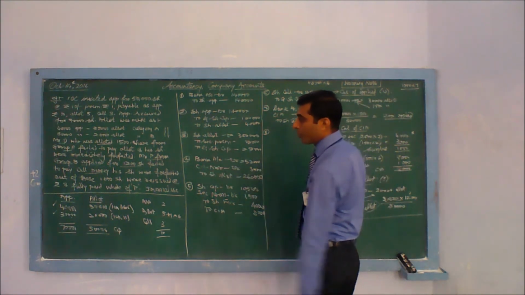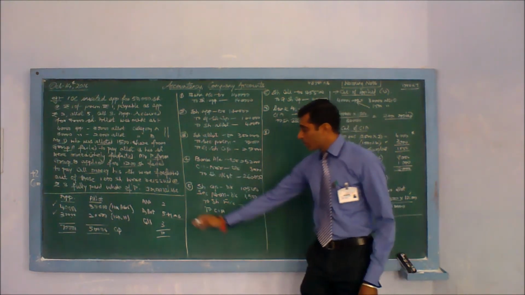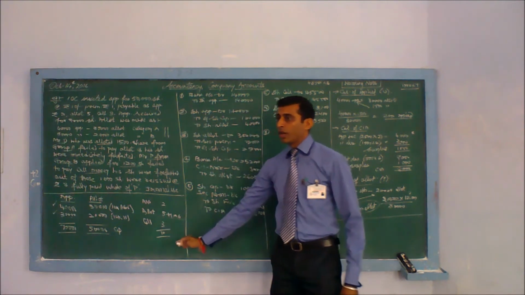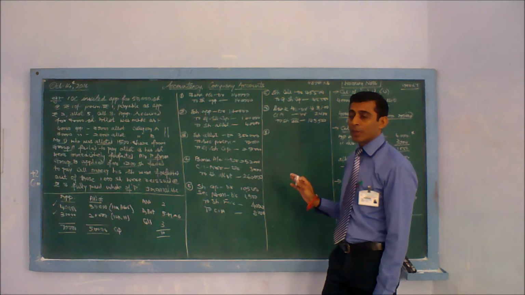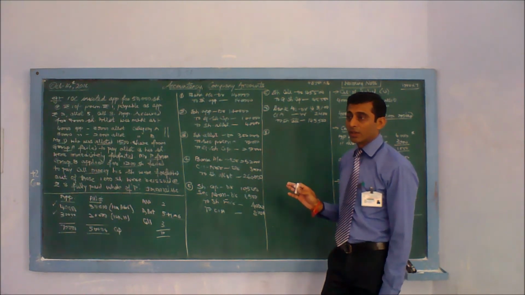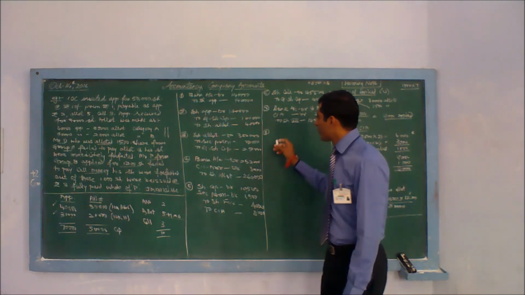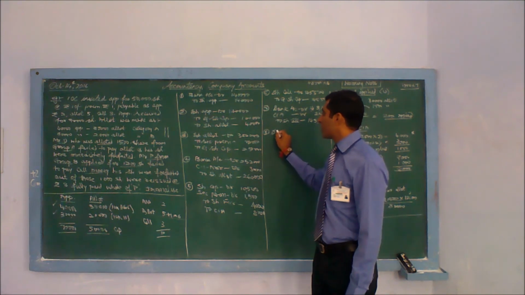His shares were forfeited. Here all the stages are over. He defaulted. Now the company forfeited his shares also. How many shares is Mr. P having? 800. Keep in mind 800. We will do the forfeiture entry with 800.